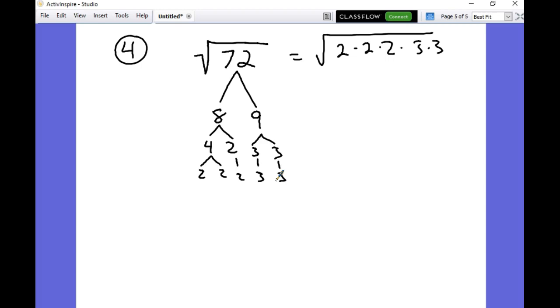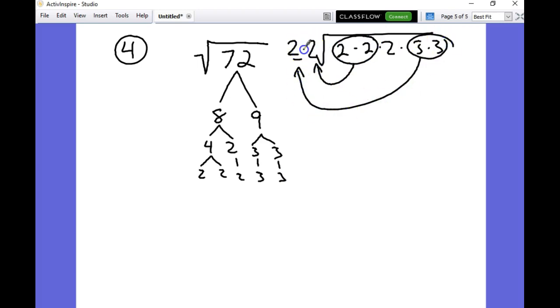So David's not with us, but I'm going to ask Gabby. Where are my babies? The 2 pairs of 2's and then the 3's. So the 2's can have a baby, the 3's can have a baby, and this one is a loner. So we have 3 times 2 is 6, and on the inside, a 2. Doesn't matter what order it is.